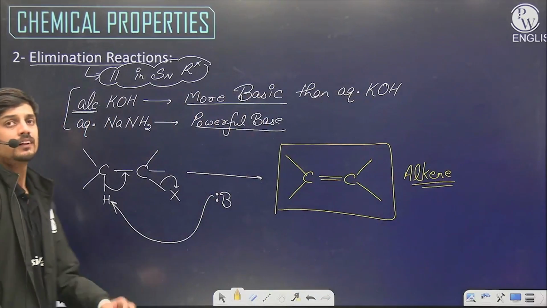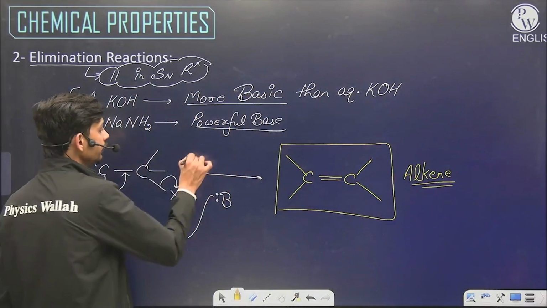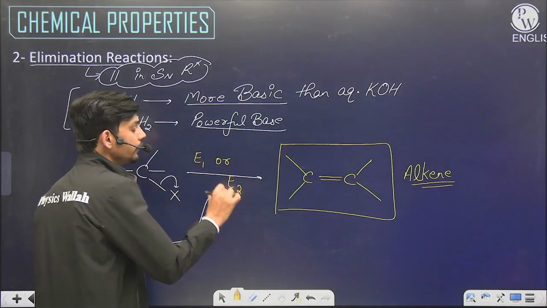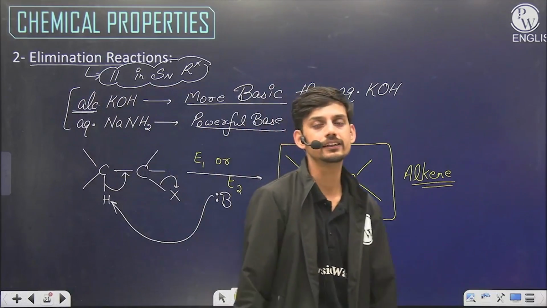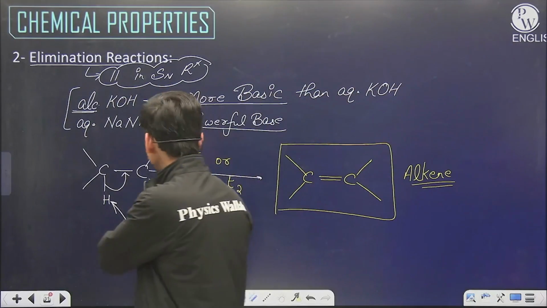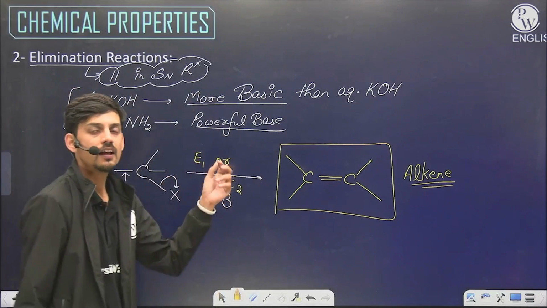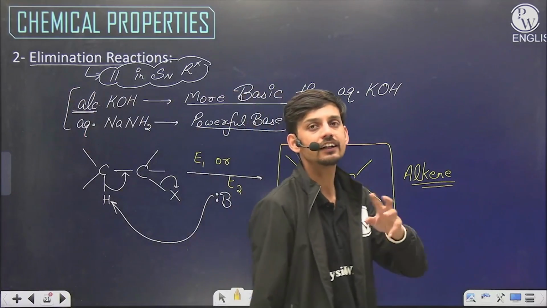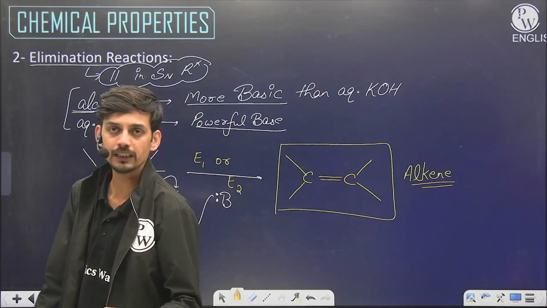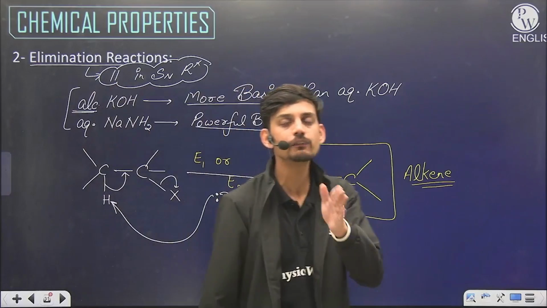And now beta, this formation of alkene follows even E2 mechanism, similar to SN1 and SN2 mechanism. Like in SN1 we had carbocation, here also the first step will be the same, carbocation formation, unimolecular elimination, and instead of attack on positive, the attack will be on hydrogen. So alkene will be formed according to E1 elimination parallel to SN1 or E2 elimination parallel to SN2.